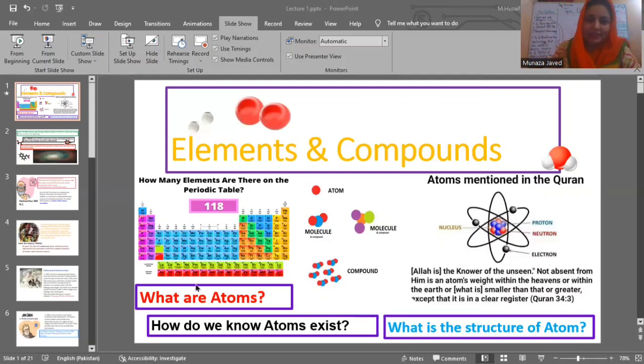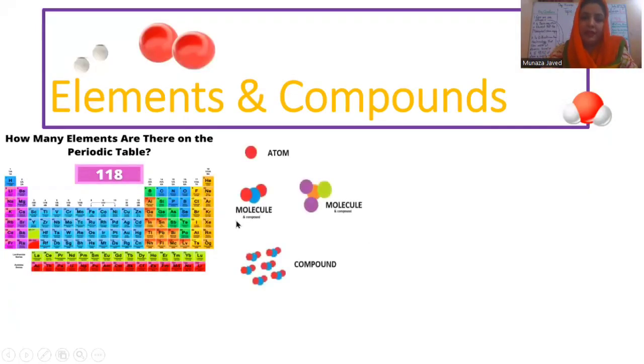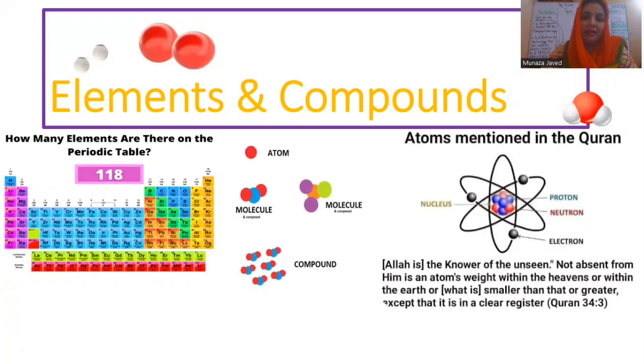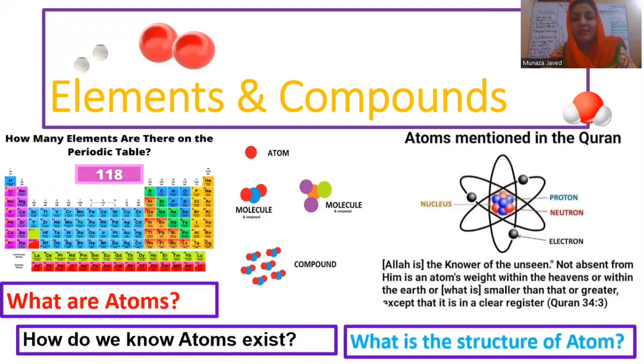So let's start our objectives today. We will study what are atoms. We will study how do we know that atoms exist, and we will study today what is the structure of atom. Okay, this is our next slide. These are the periodic tables, these are the atoms. We have studied the objectives: what are atoms, how do we know atoms exist, and what is the structure of atom?